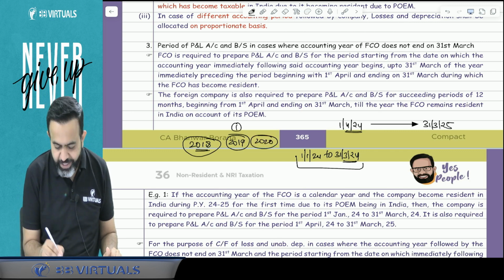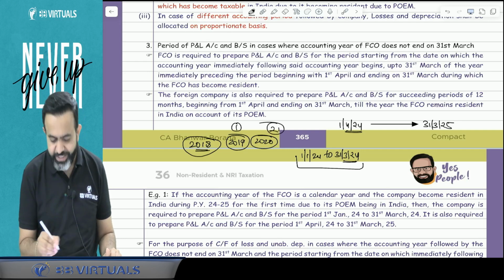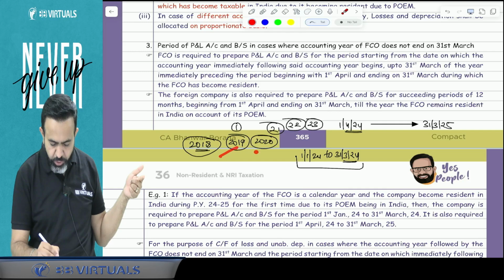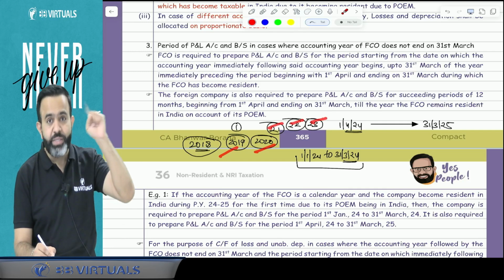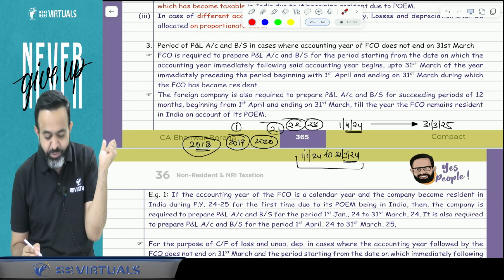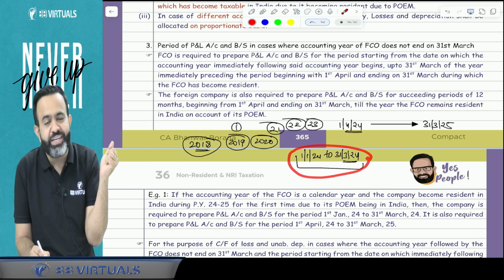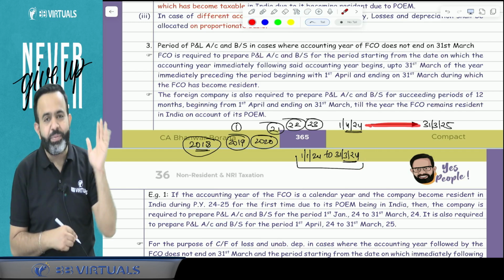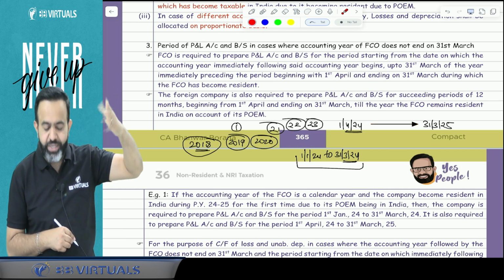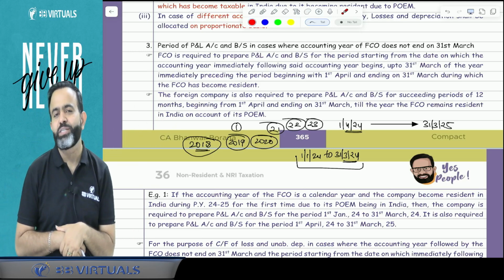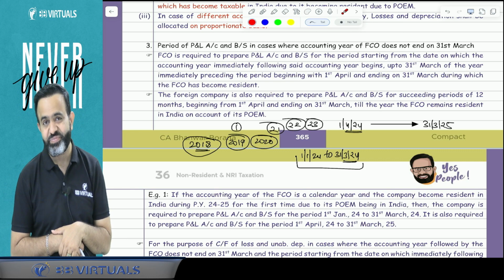2020 is the second year, 2021 is the third year, 2022 is the fourth year, 2023 is the fifth year. Now 2024, but guys, how will you calculate 2024? For 2024 there is a 3-month period and there is this 12-month period. Now how will you calculate how many years have already passed, because only for the remaining period will those losses be carried forward and set off in India.